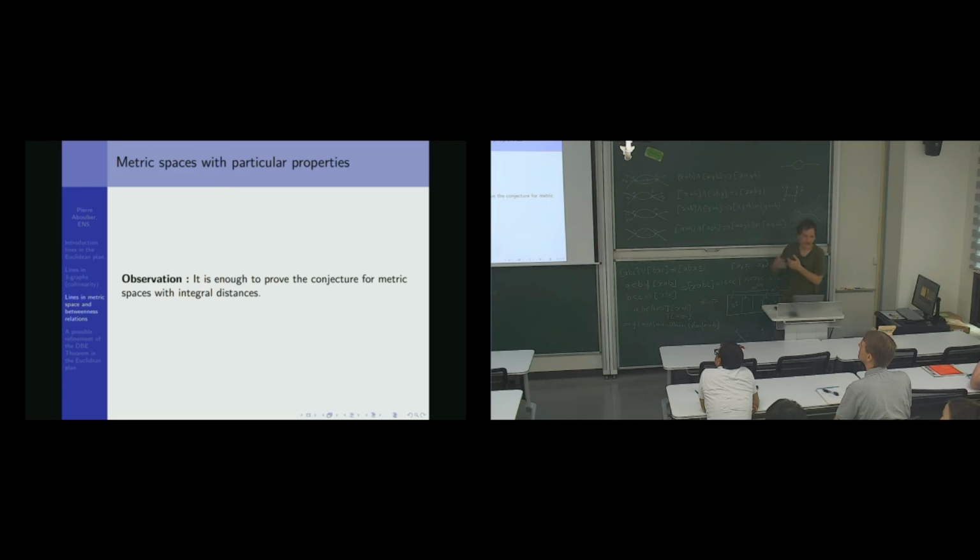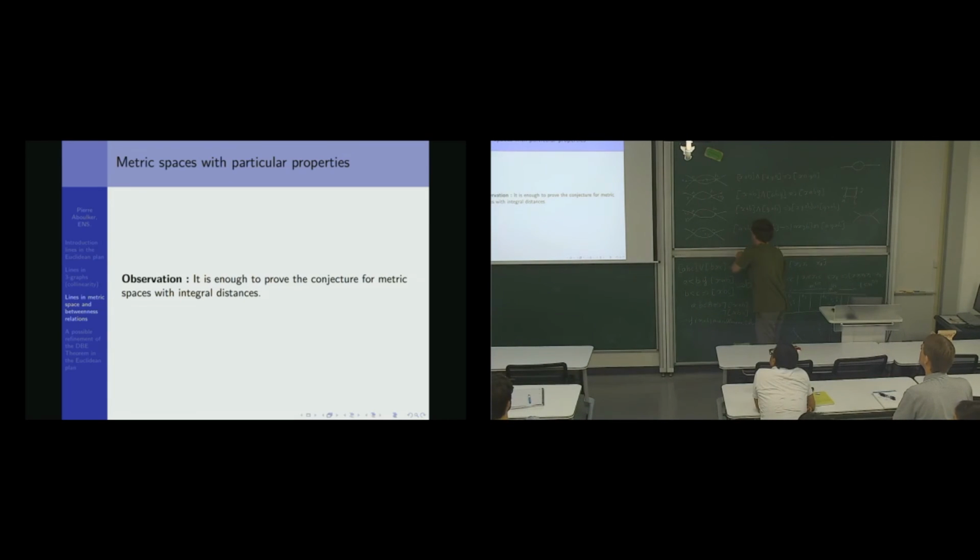And now I just want to survey a little bit all the results that are known along the Chen-Chvátal conjecture, so in metric spaces. An observation is that the conjecture says metric spaces have the De Bruijn-Chvátal property. So it is enough to look at metric spaces with integral distances. This is some linear programming.